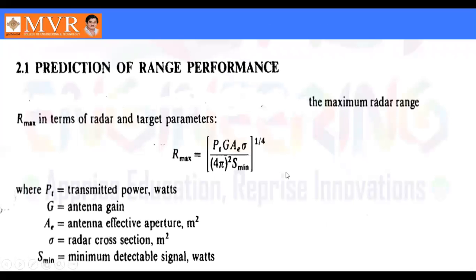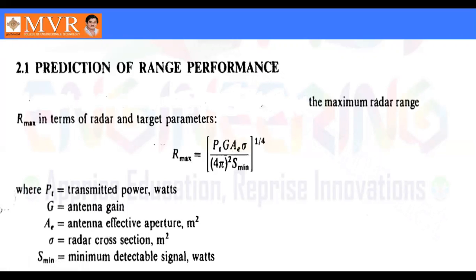Now let us consider the prediction of the radar range equation. We have already seen the maximum range equation. It is directly proportional to the transmitter power, gain, antenna aperture, and cross section, and inversely proportional to the minimum detectable signal. So in order to measure the radar range perfectly, the transmitter power should be high to increase the range, the gain should be high, the effective aperture should be high, the minimum detectable signal should be minimum, and the cross section area should be large.